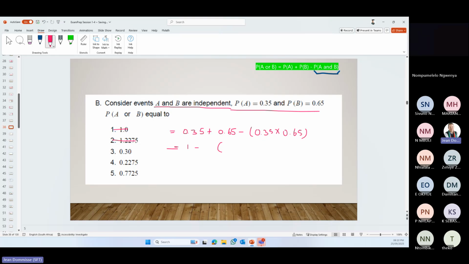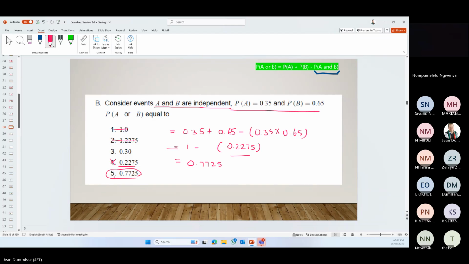So 0.35 times 0.65 is 0.2275, and look how sneaky, there is that option for you as well, but we need to subtract that still. So 0.7725 is the final answer.